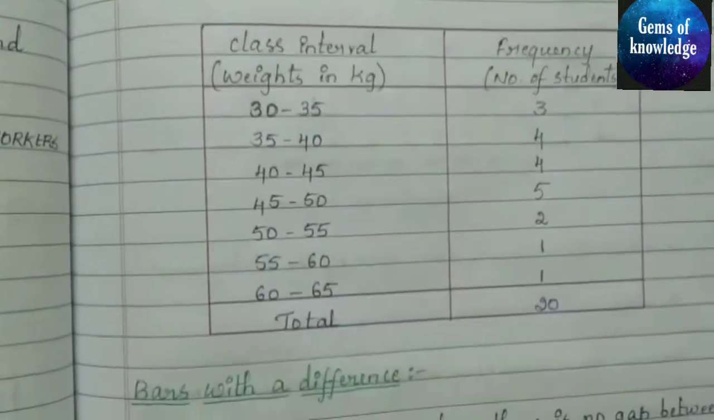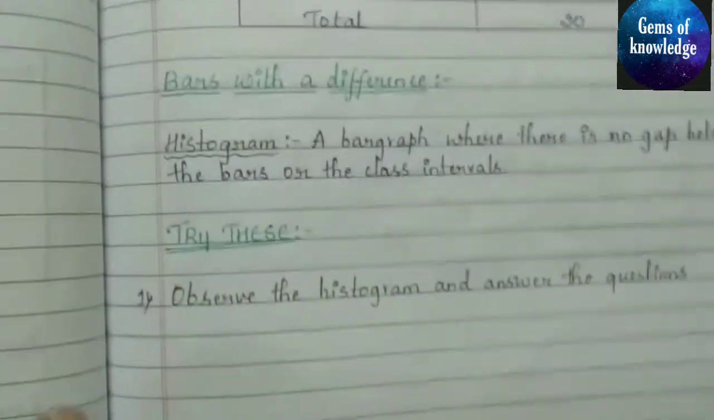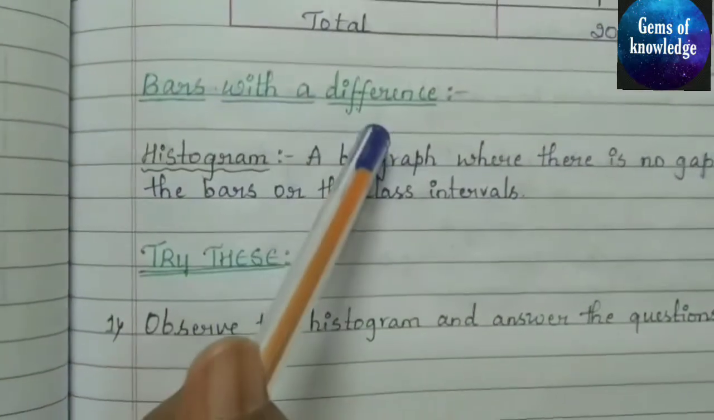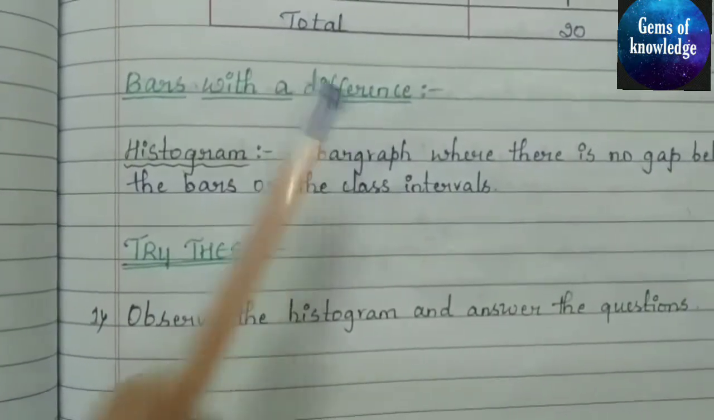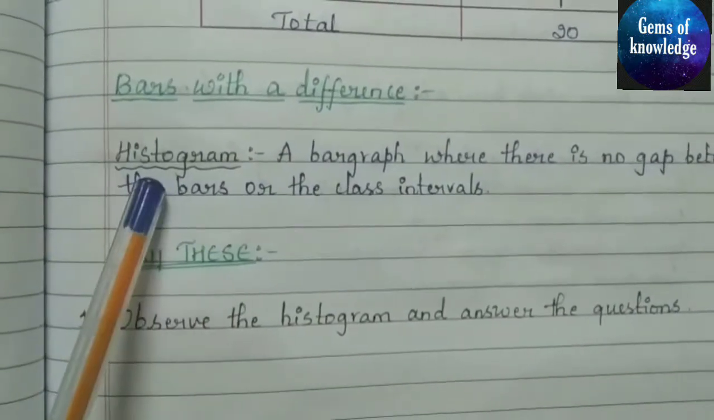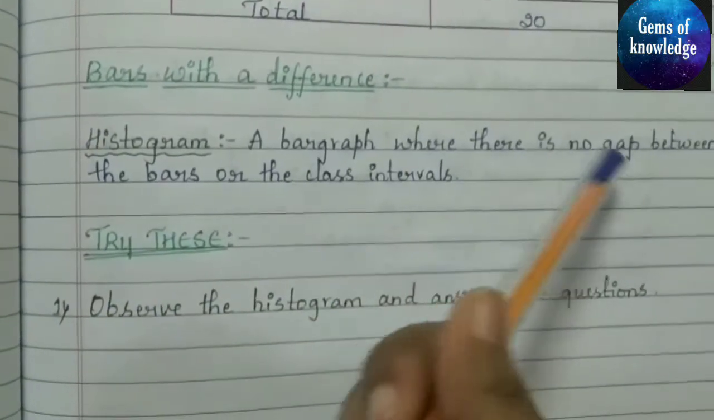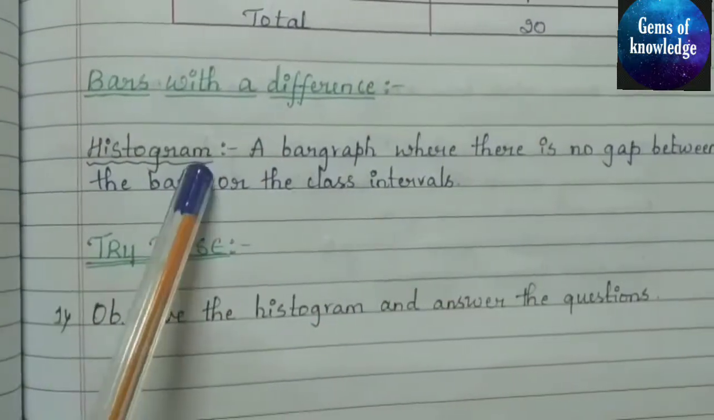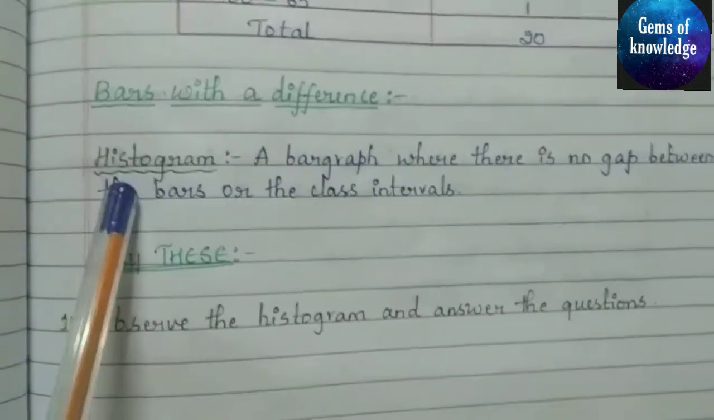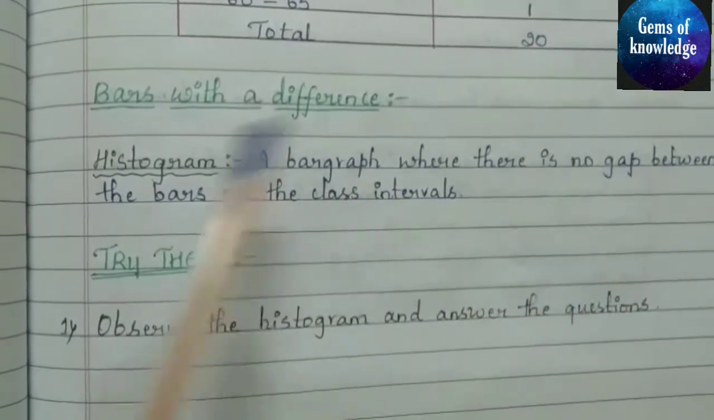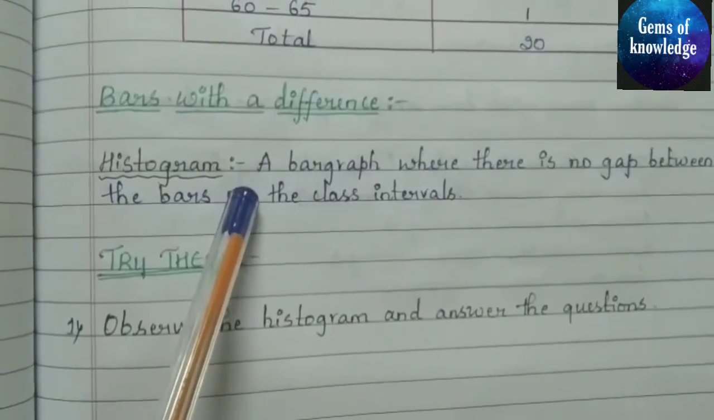Okay. Next we will move on to bar with a difference. So what is bar with a difference? Here we have to study about the histogram. So what is histogram? Histogram is similar to a bar graph where there is no gap between the bars or the class intervals. So in case of histogram, there will be no gaps between the bars of the class interval. So I will show you what is this histogram.